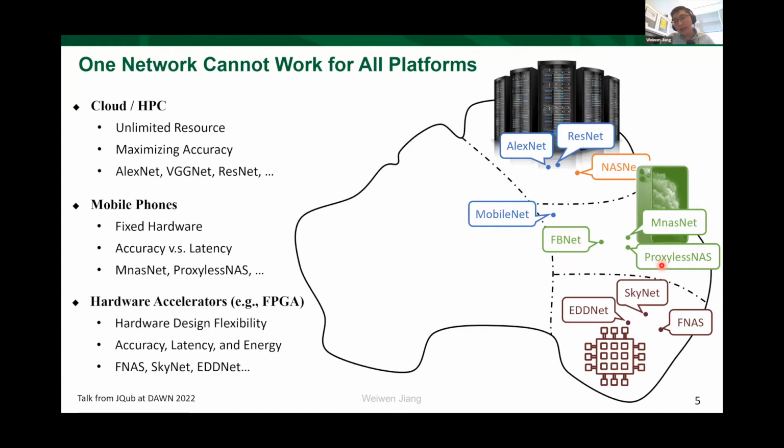And moving forward, we have programmable hardware like the FPGA, and we also have the design of other hardware like ASIC and computing-in-memory architectures. For such hardware accelerators, we further have hardware design flexibilities, and we expect to have a more energy efficient solution. So we not only consider the latency, but we also want to maximize the energy efficiency. And based on this, different neural networks were also proposed.